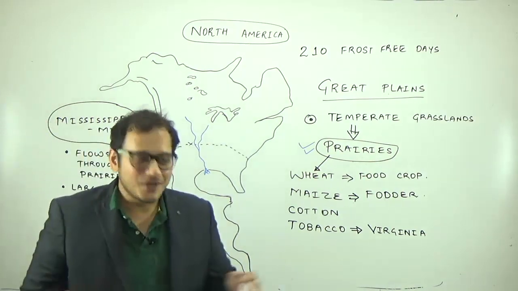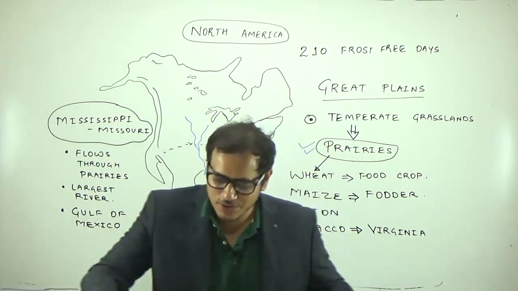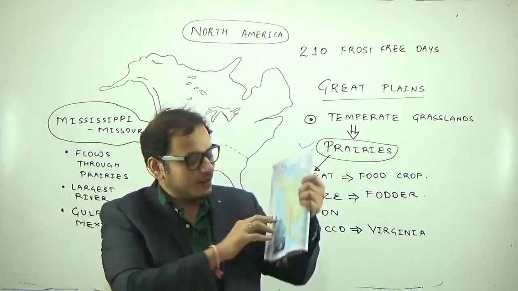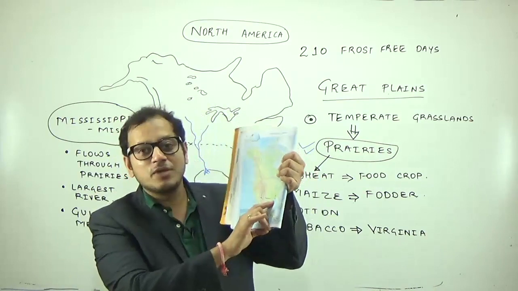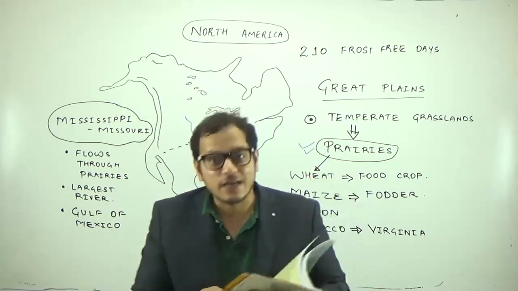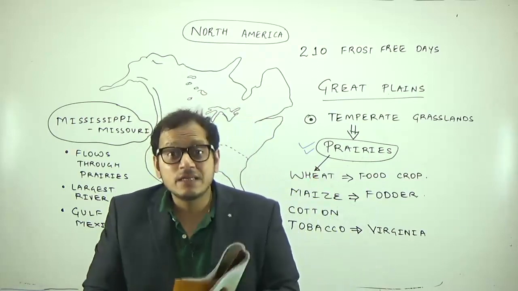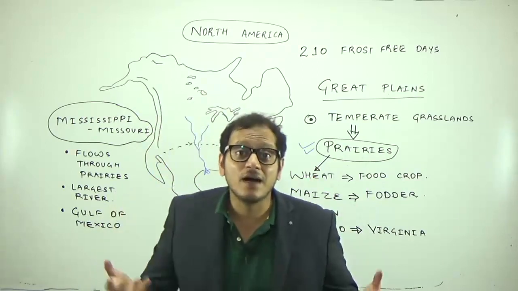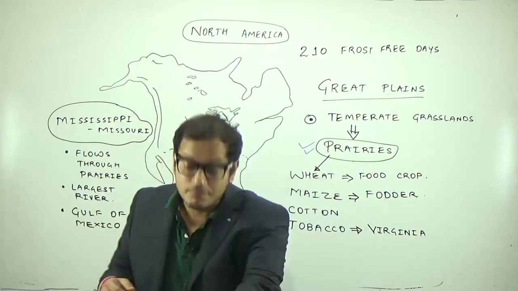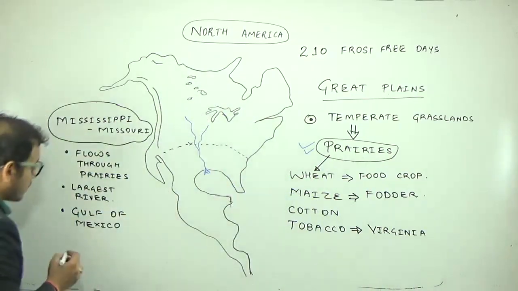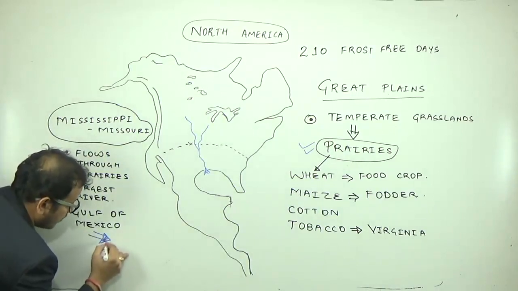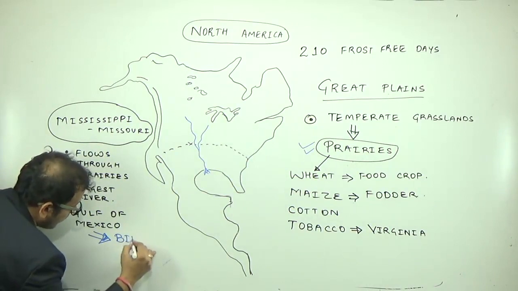And what is more important regarding the Mississippi and Missouri River is, take your atlas and see what kind of delta the Mississippi Missouri River forms. Compare this delta with the delta of river Nile. Compare this delta with the delta of river Ganga, Brahmaputra. We have already studied in geomorphology that the Mississippi Missouri River drains into the Gulf of Mexico and forms a bird foot delta.